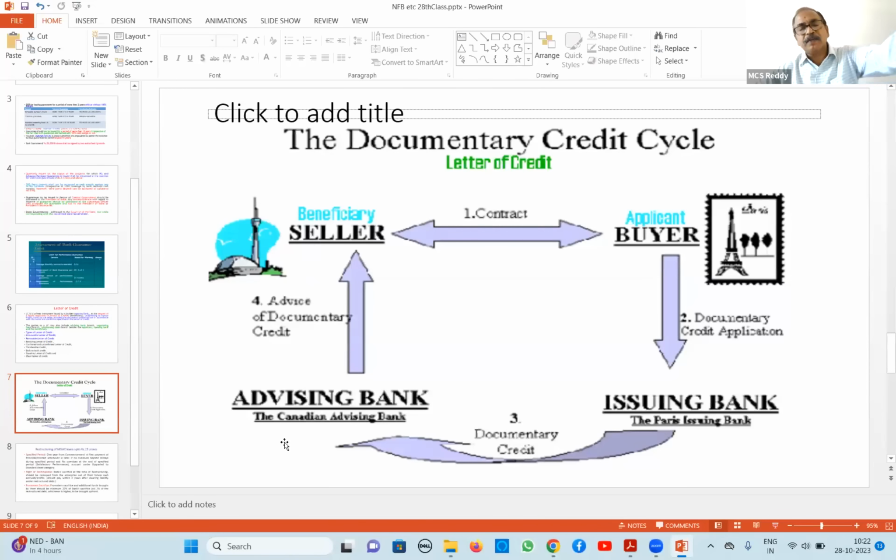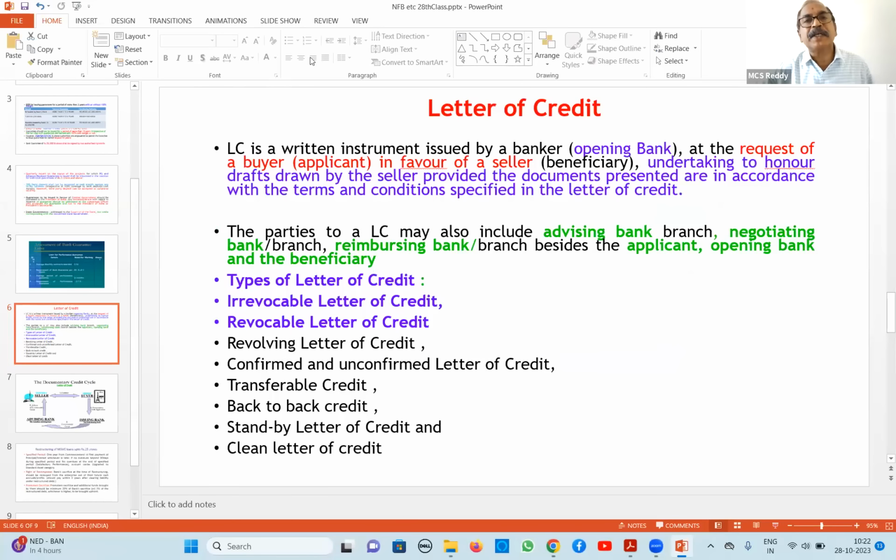So all these are again further for exam purpose. I don't want to go into detail. Only the LC mechanism, how it goes, you understand. Then we go for different definitions. Only for exam purpose, they are asking about definitions only.